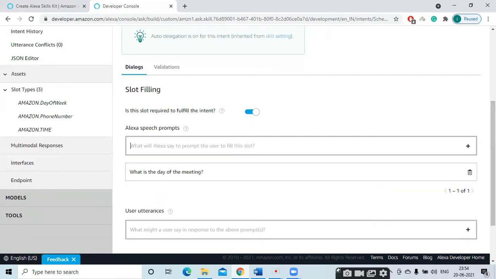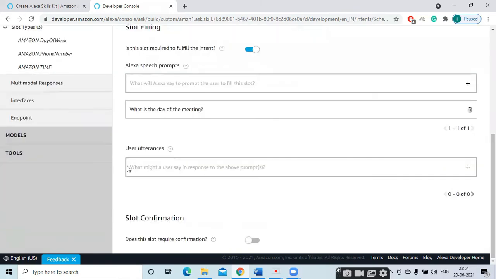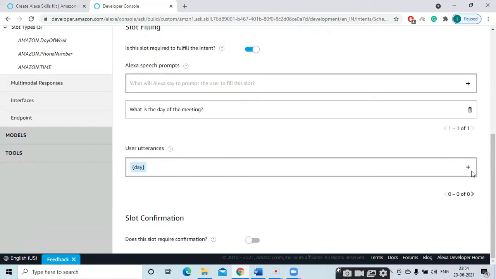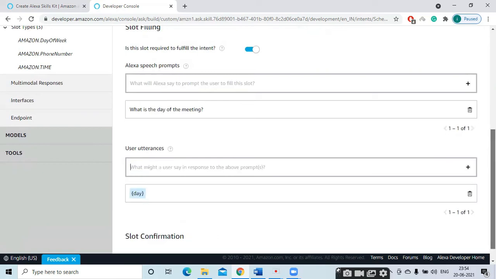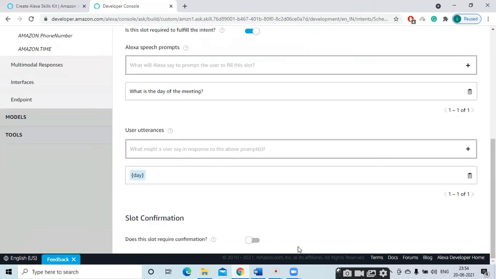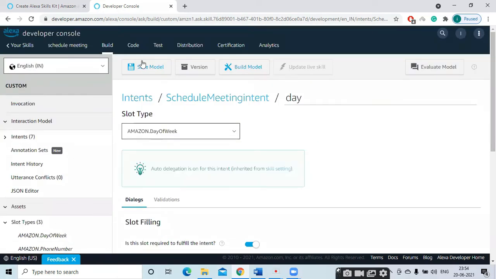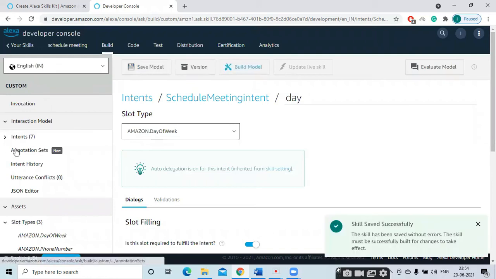Enter. And then utterances. You have to give utterances. So what is the utterance? Day. Type curly braces, then you will get the existing slot. Click the day, add, and slot confirmation. No confirmation is needed. The next one, save this.